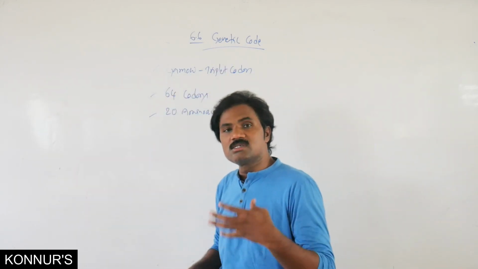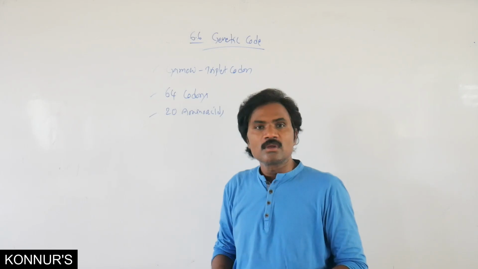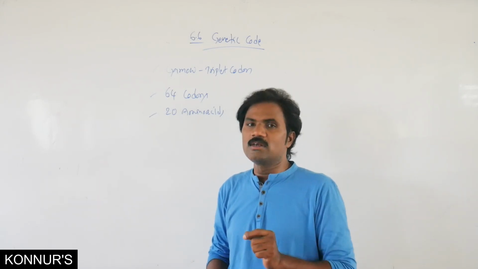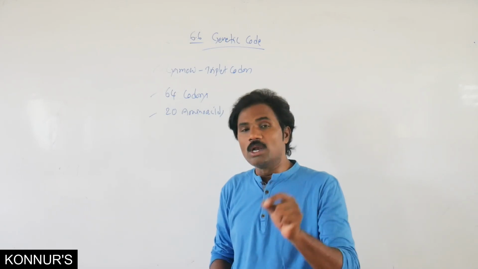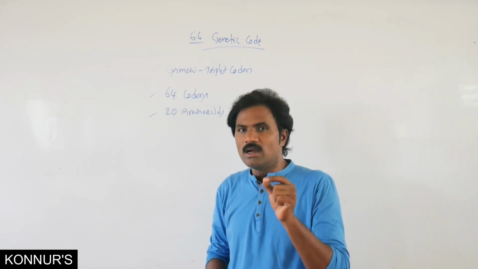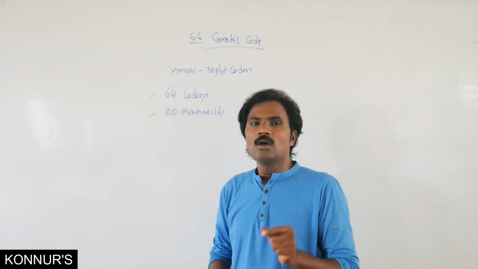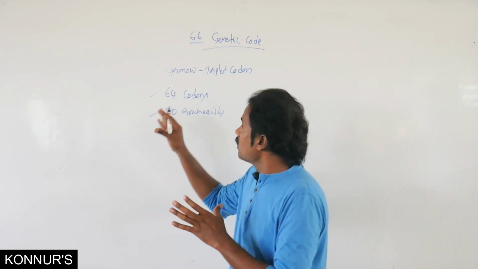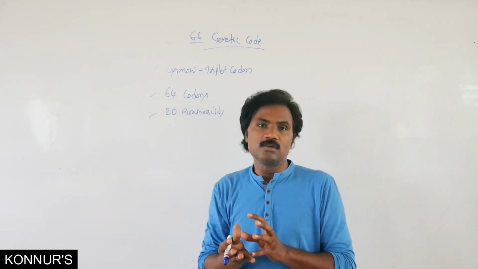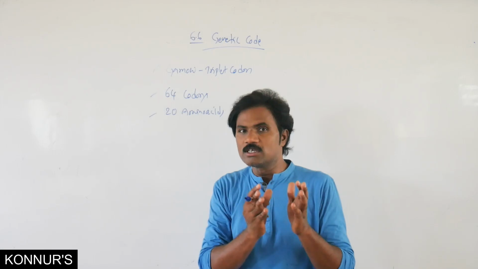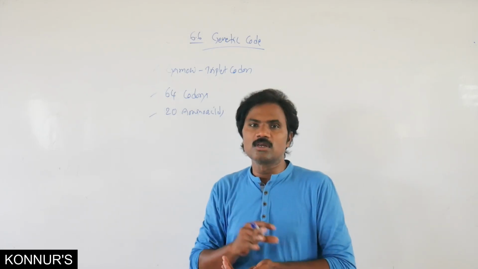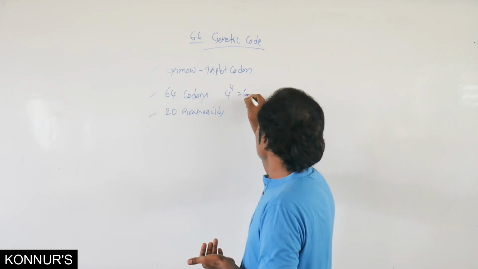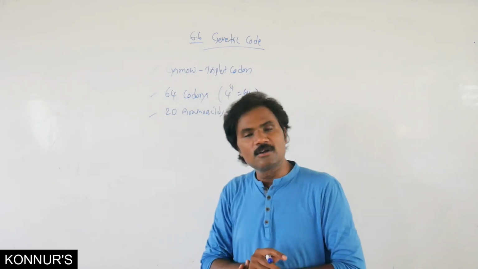Most scientists accepted this triplet codon, like Khorana, as well as Nirenberg and Matthaei, Holley, all these scientists accepted it, because even though one can form multiple codons for one specific amino acid, that is why so many codons are present. Because 4 into 4 into 4 means 64 will be present.